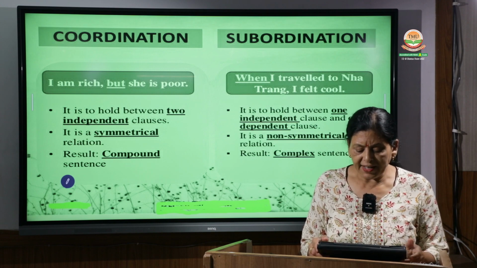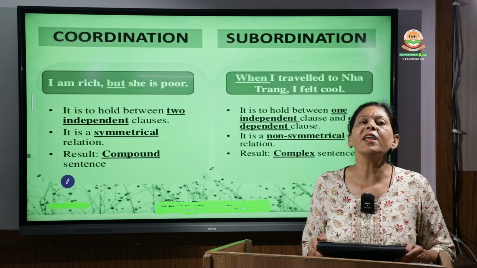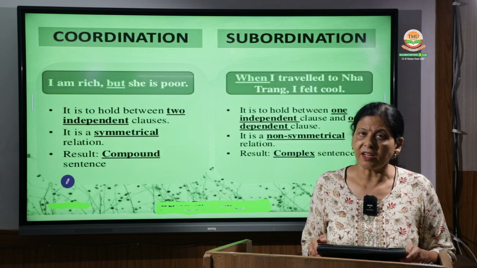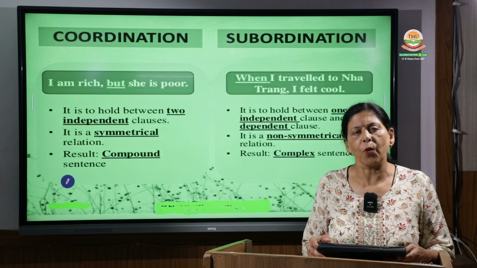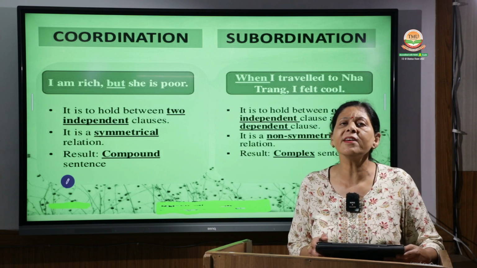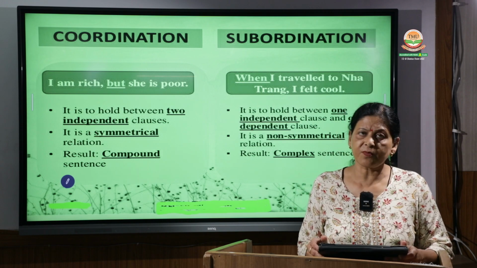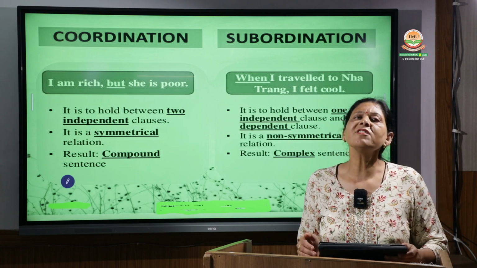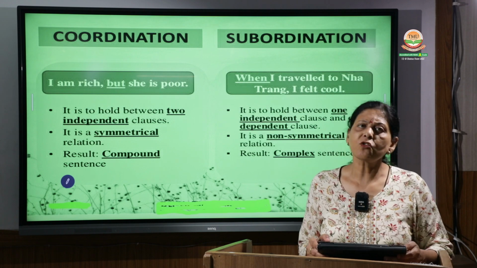So this is one thing about coordinating conjunctions. Now it is to hold between two independent clauses. That means it holds two independent clauses together. That is coordination, and that is the work of coordinating conjunctions. Two independent clauses are held together and they are converted into one sentence. Then the second is, it is a symmetrical relationship. Symmetrical relationship is when both the sentences are of equal importance. So there is a symmetry. Not one is big and one small, one more important and one less important. No, both the sentences hold equal importance. So that is called symmetrical.